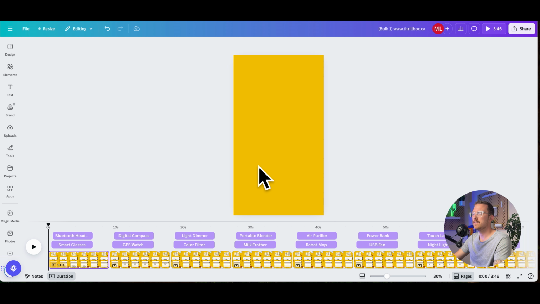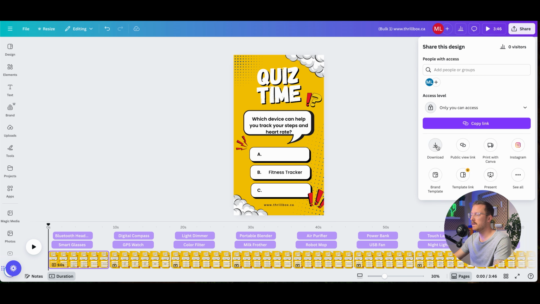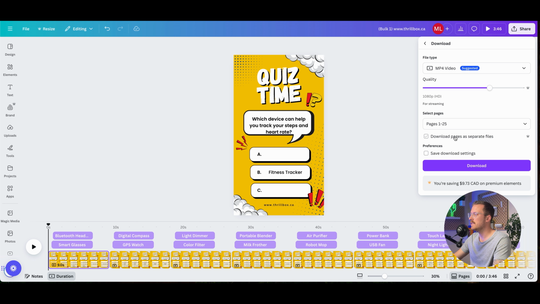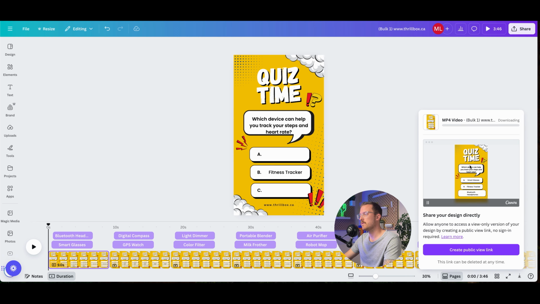So essentially the idea is now we're going to take these, we're going to go to share. And this part is very important. You're going to hit download, and you need to download pages as separate files. That's very important. Download that. Might take a few minutes because that is quite a few designs.